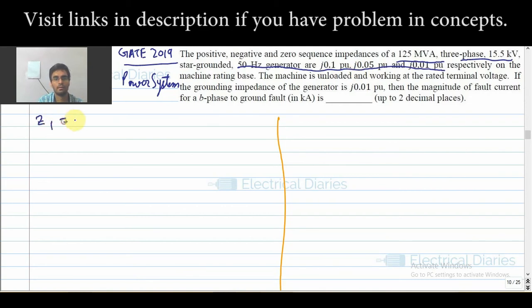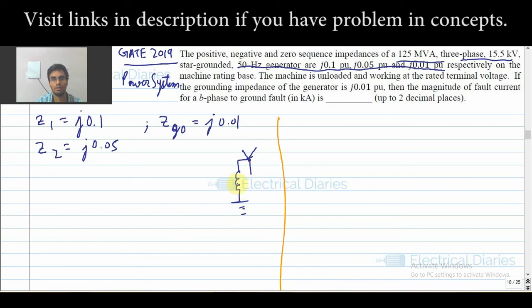Z1 is J.1, Z2, the negative sequence, is J.05, and ZG0 is J.01 on machine rating base. The machine is unloaded and working at the rated terminal voltage. The generator is star grounded with some reactance, and the grounding impedance is given as J.01.